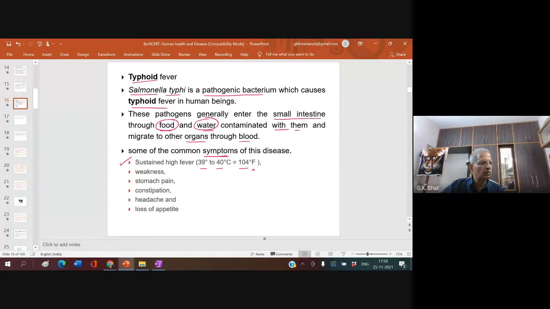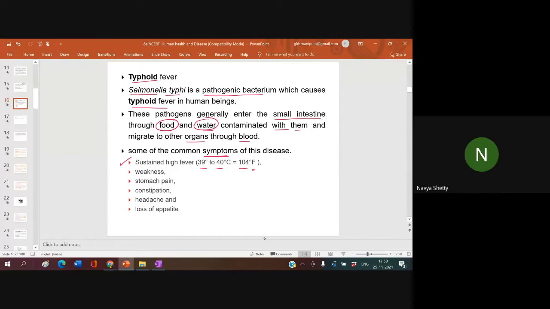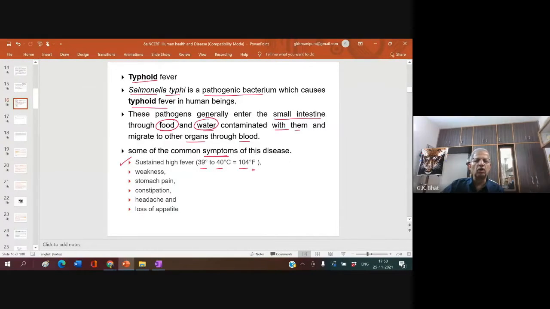Navya? Aisha? Sir, around 98. I want the exact. Sarvotam? Siddesh? Harshavardhan? Chinmay Patil? Nadira? Vismita? Are you there? Yes, sir.